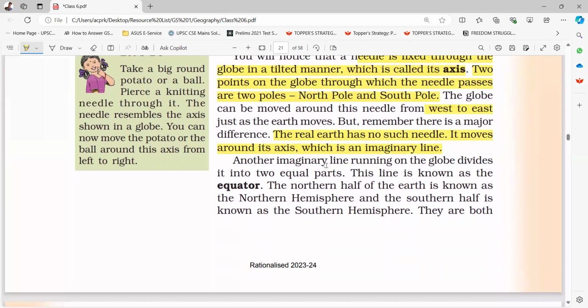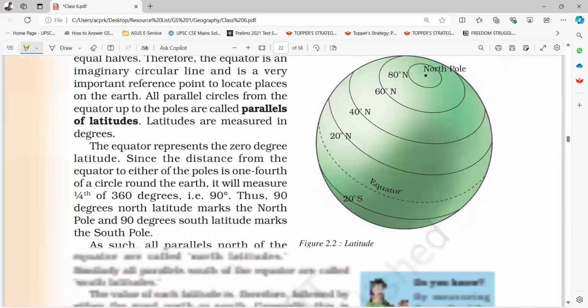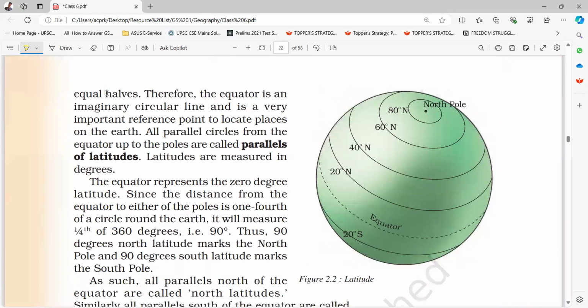Another imaginary line running on the globe divides it into two equal parts. This line is known as the equator. The northern half of the Earth is known as the northern hemisphere, and the southern half is known as the southern hemisphere. They are both equal halves. Therefore, the equator is an imaginary circular line and is a very important reference point to locate places